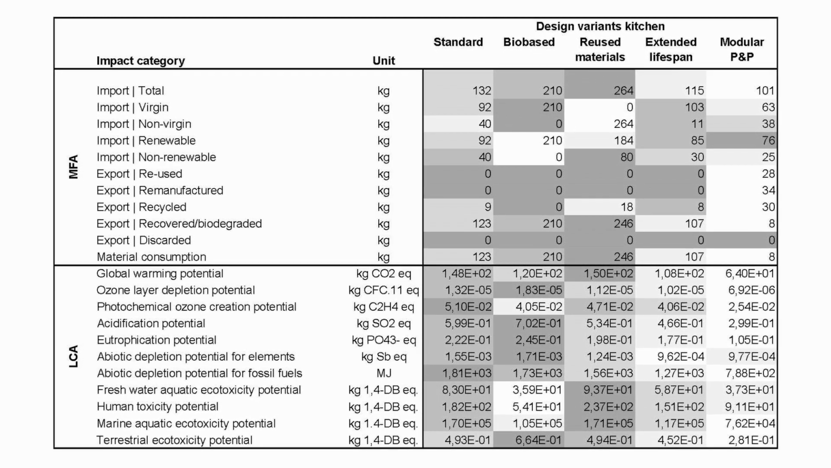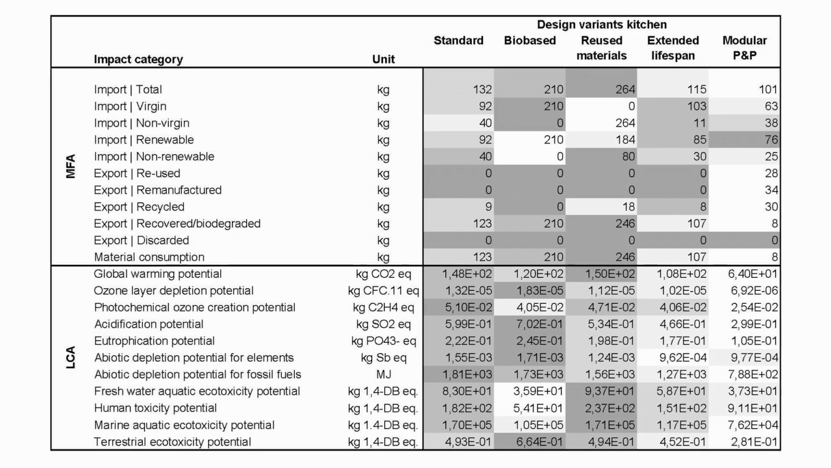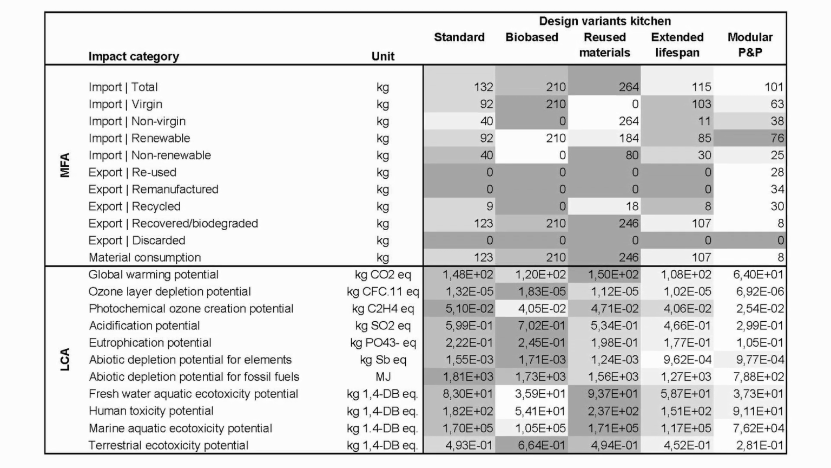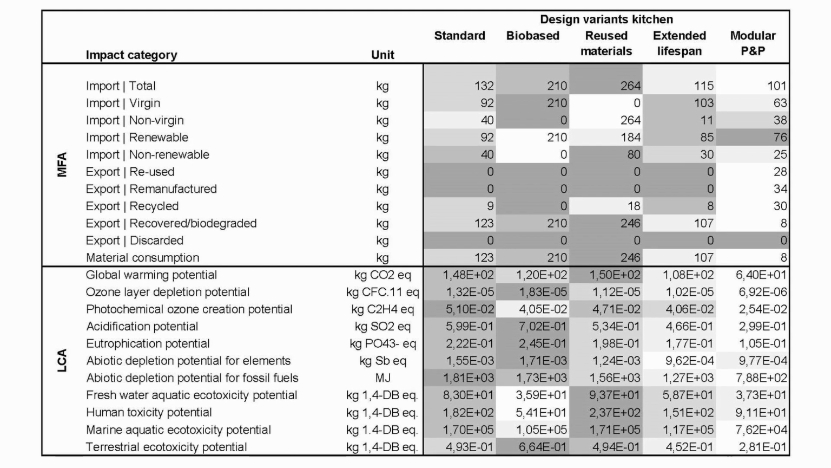This is reflected in the scores, with the modular kitchen on the right side of the table having the highest number of white squares, meaning it performs best in terms of circularity.